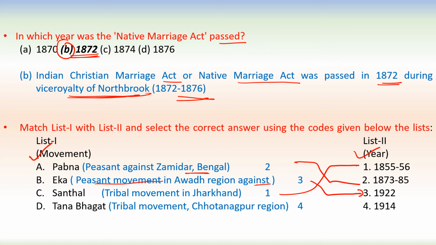Tana Bhagat movement took place in Chota Nagpur region, and that happened in 1940. So Pabna 1873, Eka movement 1922, Santhal 1855 to 56, Tana Bhagat 1940.